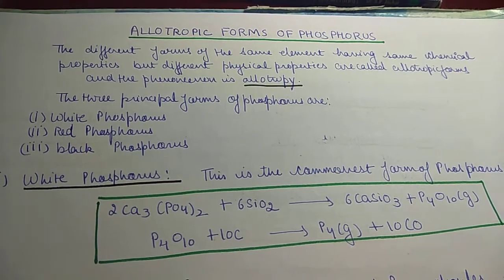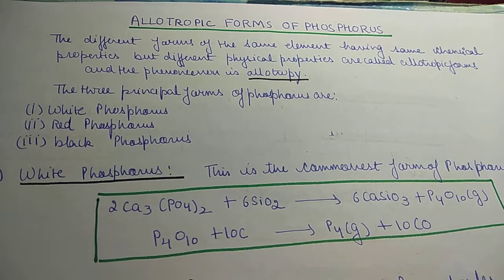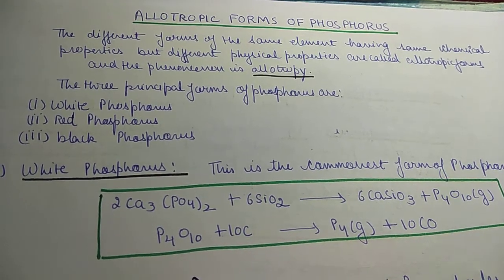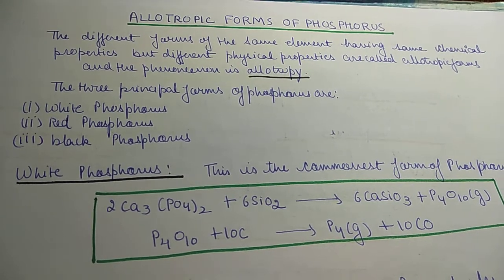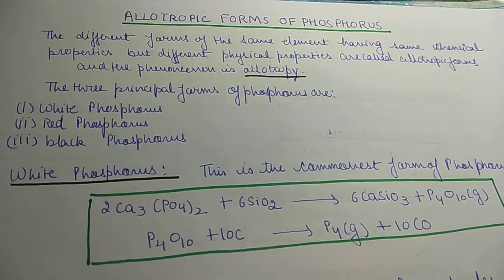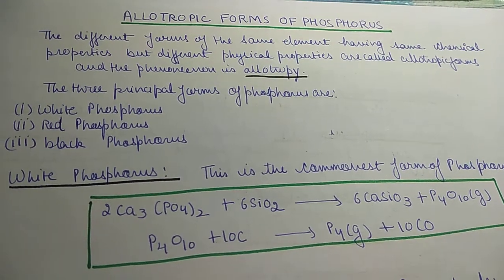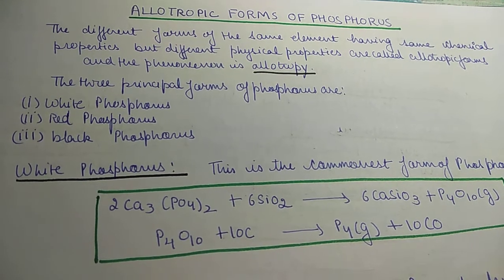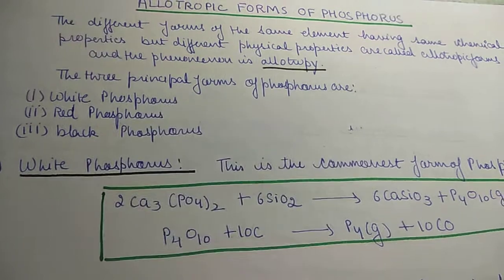Allotropic forms of phosphorus. The different forms of the same element having the same chemical properties but different physical properties are called allotropic forms, and the phenomenon is called allotropy. You know this because we have done allotropic forms of carbon also. So we will do three allotropic forms of phosphorus. The three principal forms of phosphorus are white phosphorus, red phosphorus and black phosphorus.